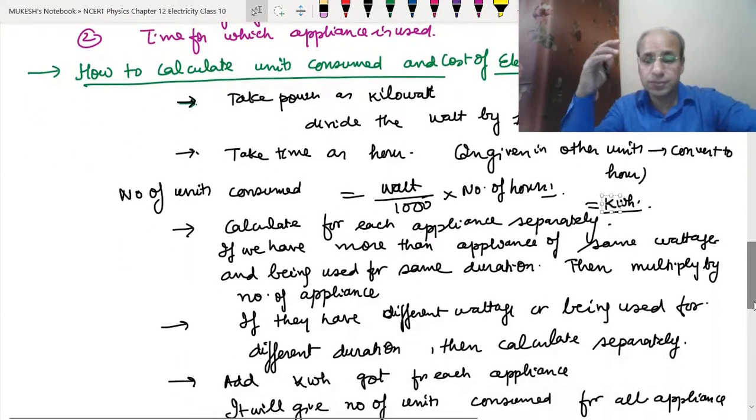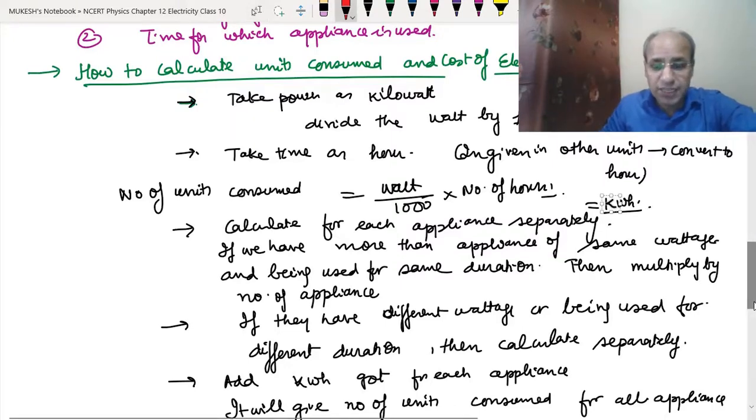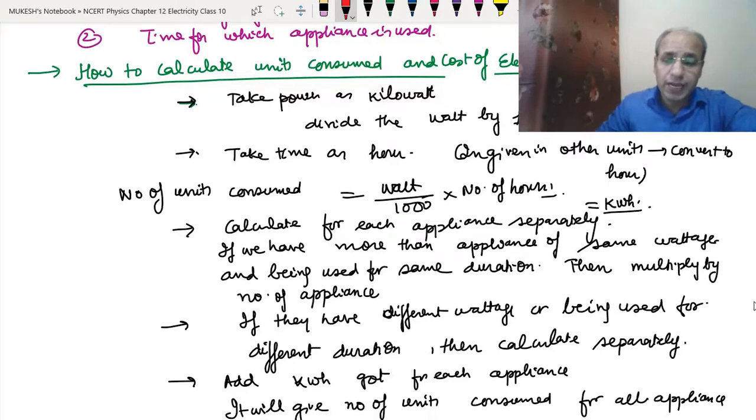If more than one appliance is given, there are two conditions. One, if they have the same wattage and are used for the same duration, we calculate for one appliance and then multiply by the number of appliances. Second, if they have different wattage and are used for different durations, we calculate them separately and then add them to get the number of units consumed for that particular day.